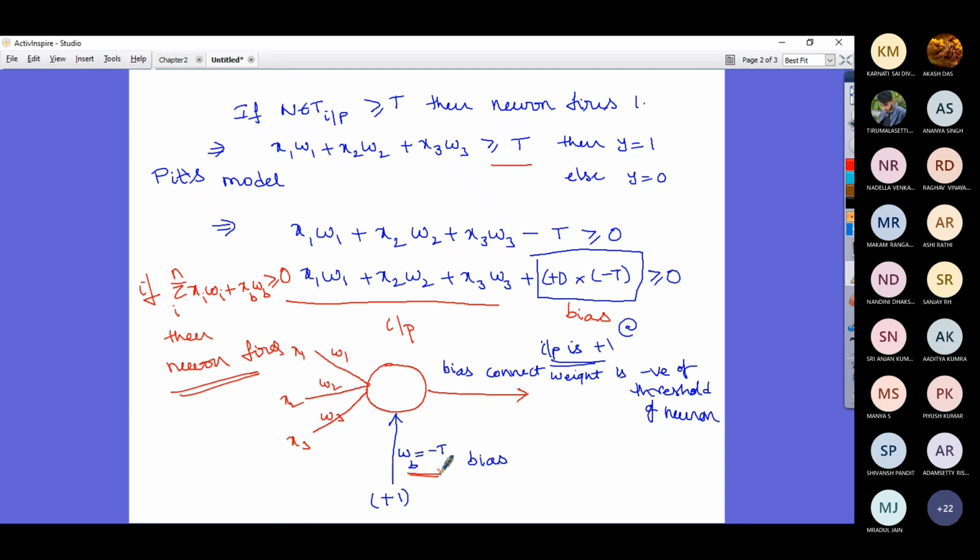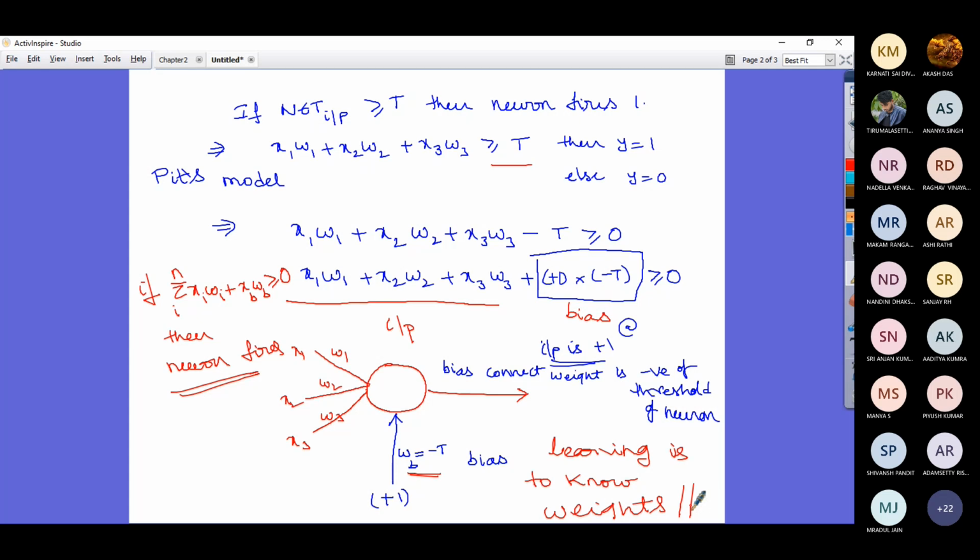Now, what is actually learning? Connection weights, sir. All about connection weights. So learning is to know connection weights. In the process, you train the network such that not only your W1, W2, W3 but also your WB would be learned. Once you learn the WB, what does it mean? You have learned the negative of the threshold of the neuron, and hence you know the threshold of the neuron.